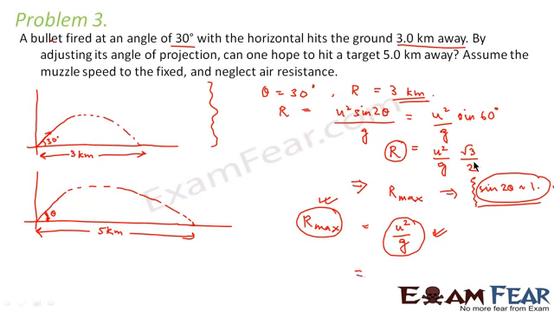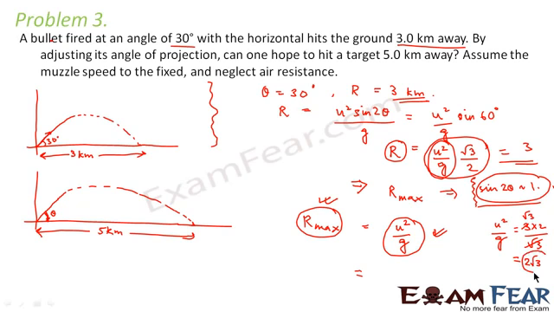So what would be u square by g? We already calculated that u square by g into root 3 by 2 is given as 3 kilometers, right? So from this equation we can calculate u square by g, which comes out to be 3 into 2 by root 3, right? So this comes out to be 2 root 3. So that means R max is equal to 2 root 3. This is the maximum range that this projectile can go. So it cannot go beyond this range.